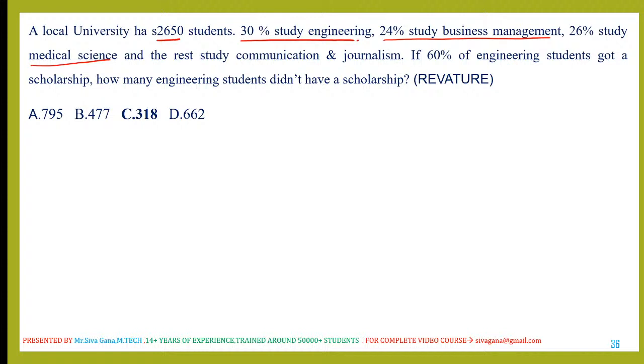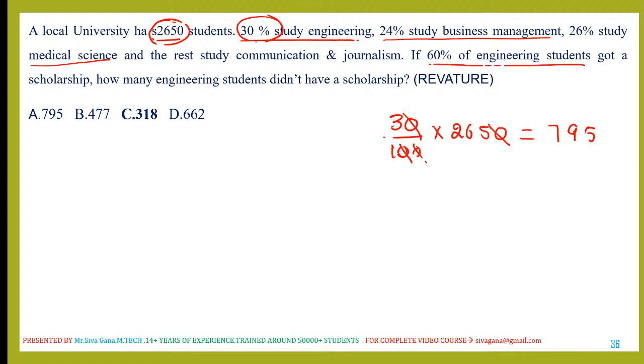First of all, I would like to calculate how many engineering students there are. Total 2650, 30% are engineering. So 30% of 2650 is the number of engineering students in that college. The 0s get cancelled. 250, 750, 45, 795 engineering students.